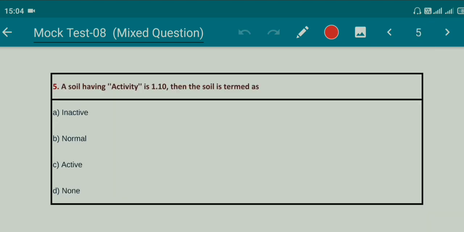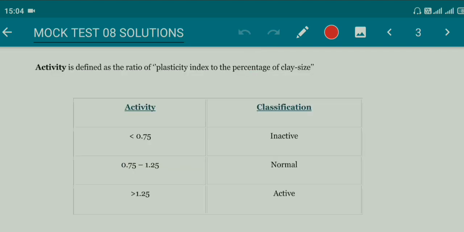Question number 5, a soil having activity 1.1. The soil is termed as option A, inactive, option B, normal, option C, active, option D, none. Right answer for this question is option B, normal. Definition of activity is, it is the ratio of plasticity index to the percentage of clay size.